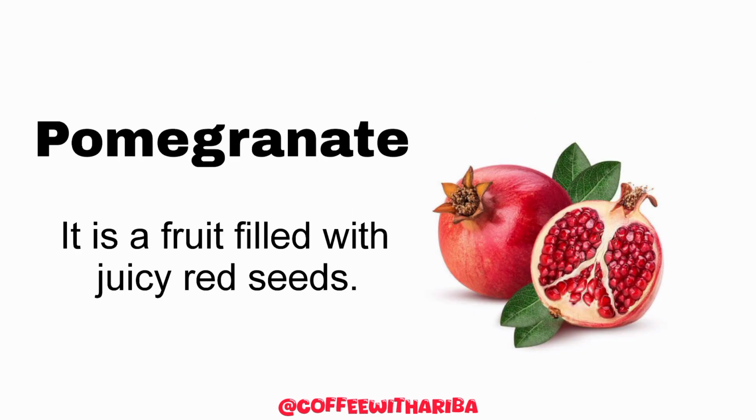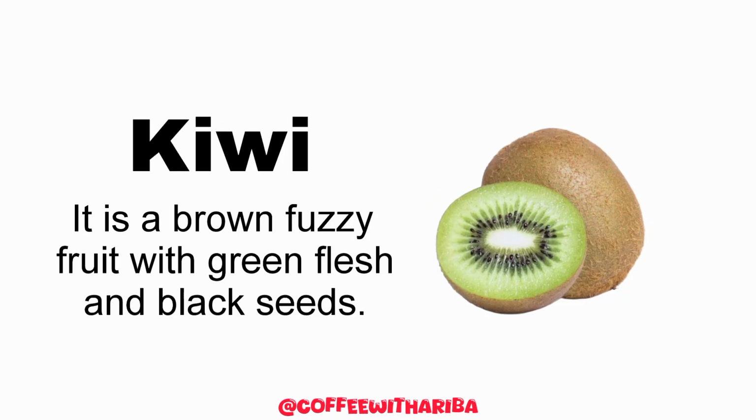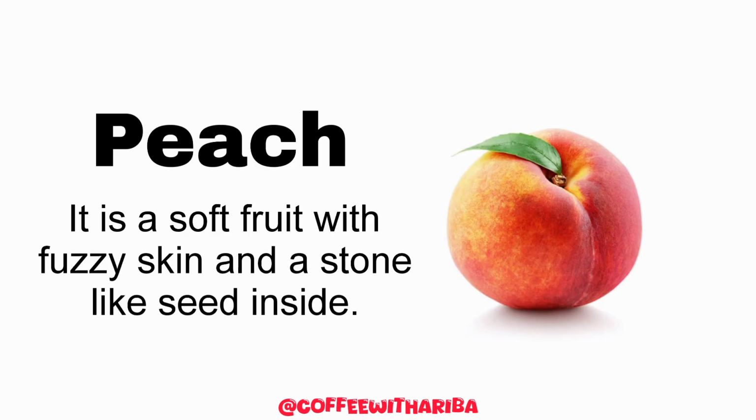Next fruit is pomegranate. इसको उर्दू में अनार बोलते हैं. It is a fruit filled with juicy red seeds. And next is kiwi. It is a brown fuzzy fruit with green flesh and black seeds. Next is peach. इसको I think आड़ू बोलते हैं. It is a soft fruit with fuzzy skin and a stone-like seed inside.